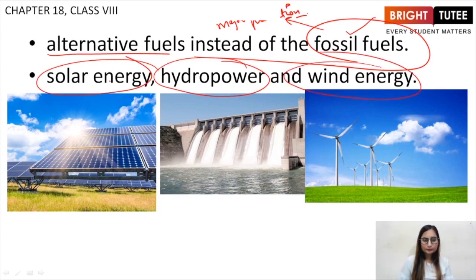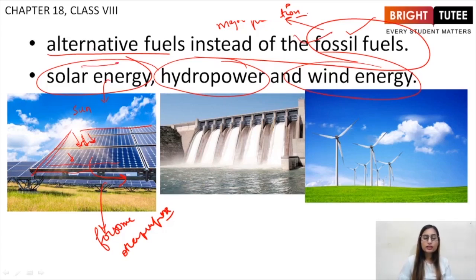Let us see how. Solar energy is obtained from the sun, right? Panels are created which absorb the sun's energy, the radiations coming from the sun, and this energy is further utilized for some other purpose, right? For basically production of electricity or anything else. These panels are utilized for production of other kinds of energies and goods instead of fossil fuels.